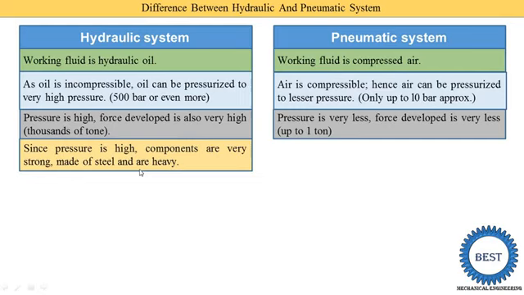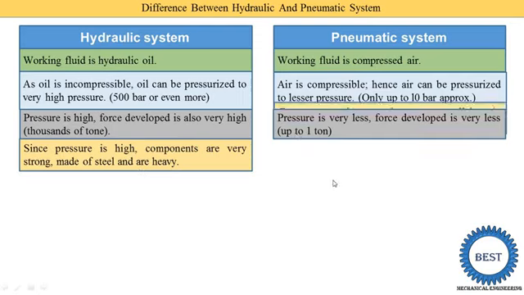Suppose we think about a balloon. Everyone has tried a balloon. In Holi we play with water balloons. If a balloon has lower thickness, we can fill only a small quantity of water. If the balloon thickness is higher, we can fill more water, because the amount of pressure created is what matters. Similarly, in a hydraulic system the pressure inside the system is higher, so we need to use heavy components, or the thickness of the material must be larger.